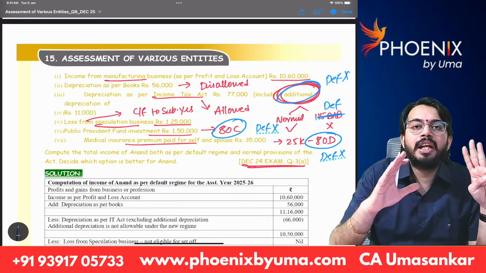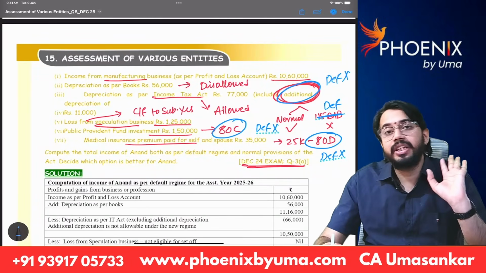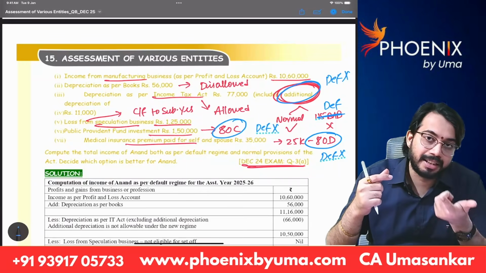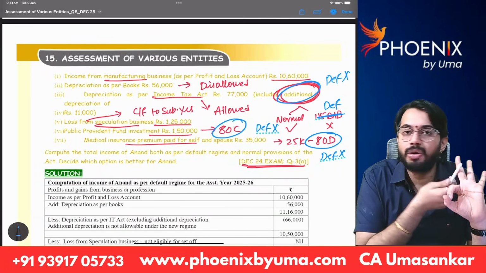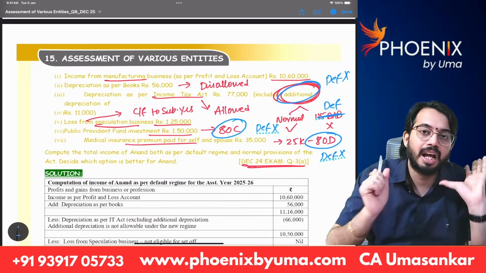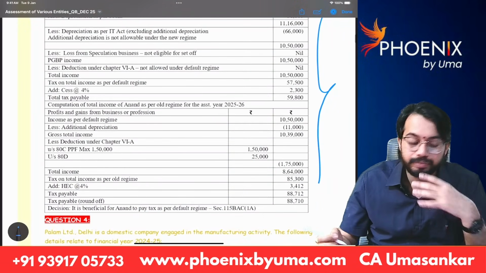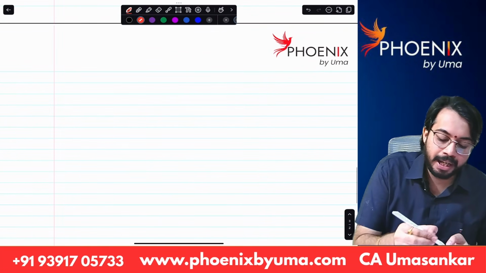When you are calculating tax or total income under optional tax rates, claim all deductions. But when you are calculating total income under default tax rates, then don't claim additional depreciation, don't claim 80C, don't claim 80D. Only these 3 are the differences. You can go through the calculation. Next, taxation of AOP or BOI.